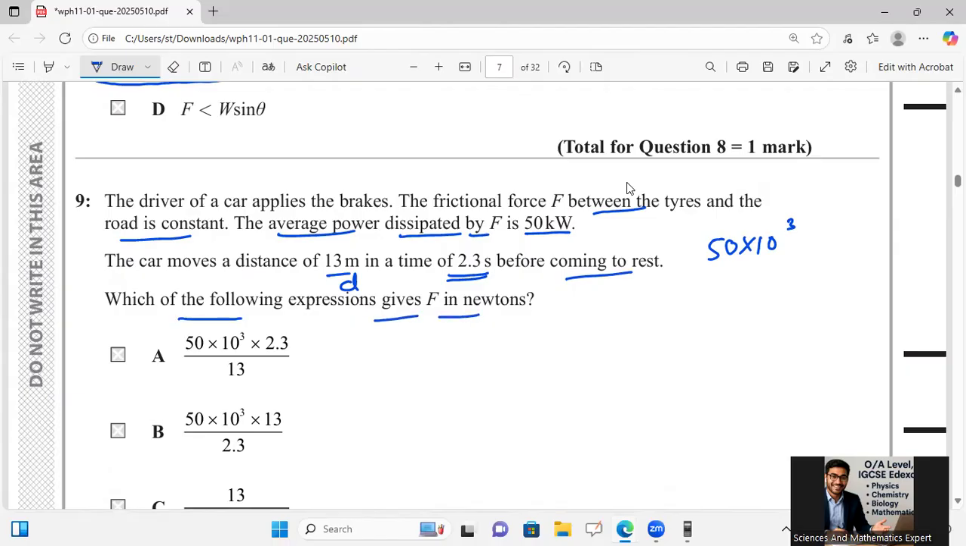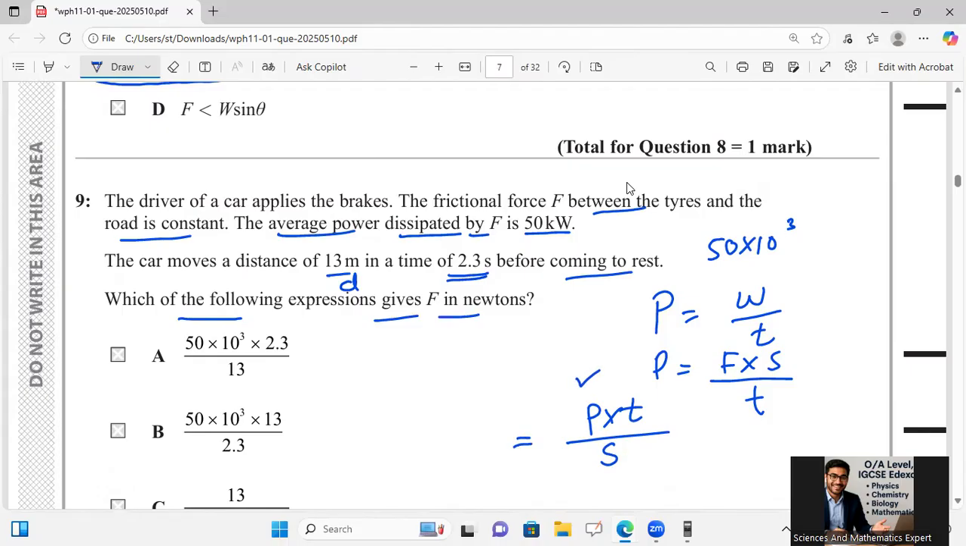Here I'm using the power formula: power is equal to work over time. Then power is equal to force multiplied by distance over time. Then power should be multiplied by time, divided by s. So just put these values. Power is 50 multiplied by 10 raised to power 3, multiplied by 2.3 as the time, divided by the distance, which is 13 meter. So option A is fine for it. Just try to use this formula for exactly manipulating and adjusting it into this question.